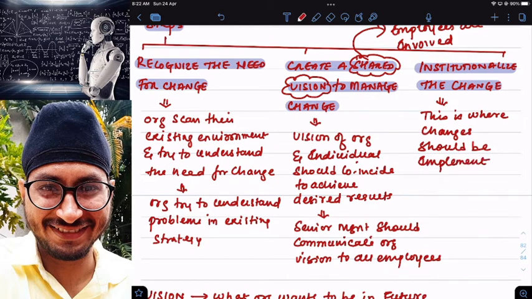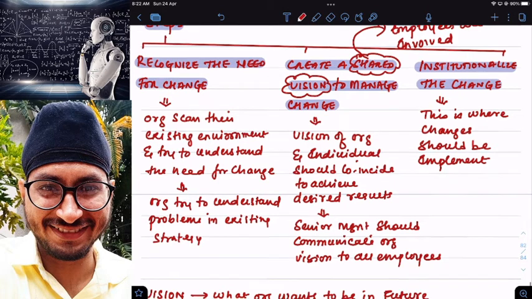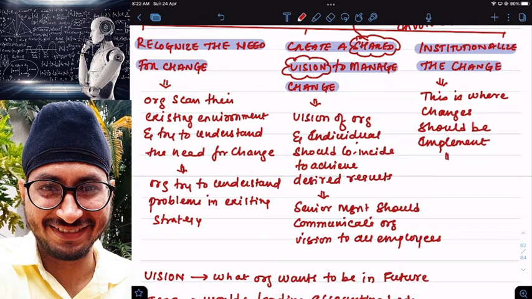Here my changes are implemented, in which stage? In institutionalizing the change. And whatever changes are implemented, they should be regularly monitored. Obviously, just making changes will not make my company achieve my vision. I should continuously monitor the changes and see whether employees are working in a new manner or not.